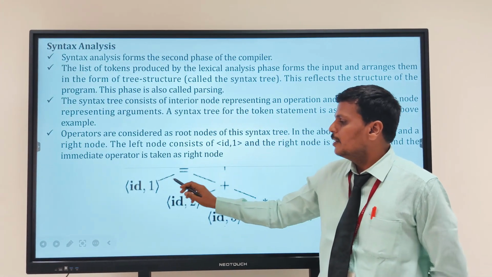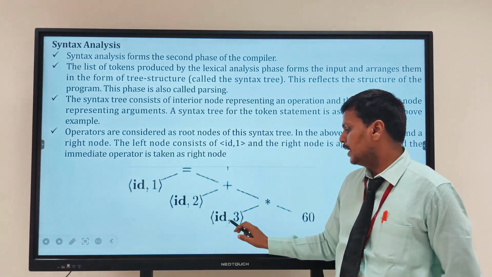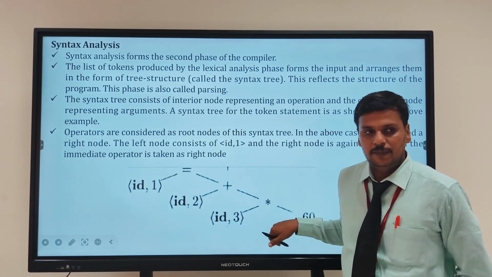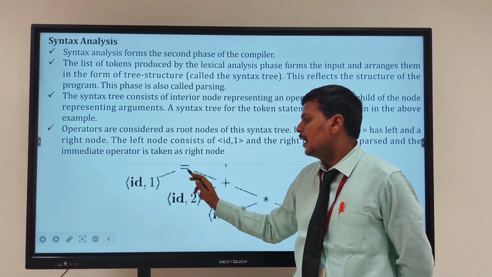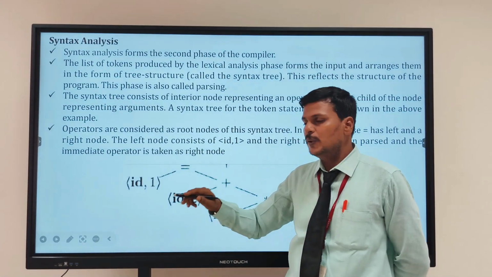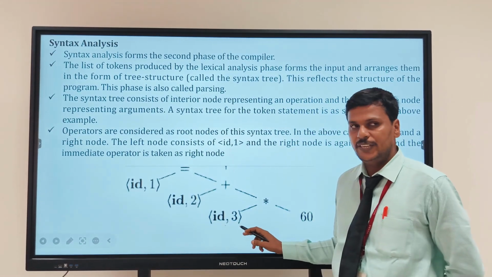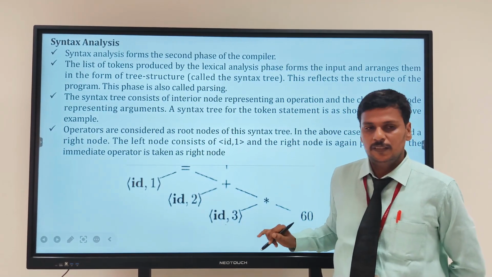So there will be position equal to id plus id star 60. Right, so there will be id1, id2 and id3, that is identifier 1, identifier 2 and identifier 3, and there will be 60, that is a constant.